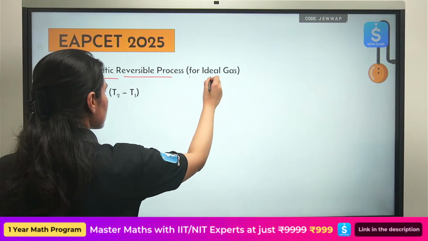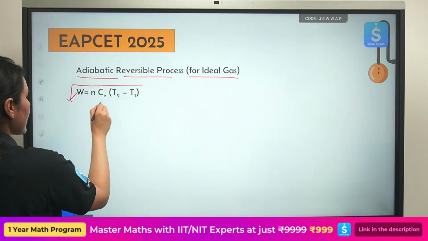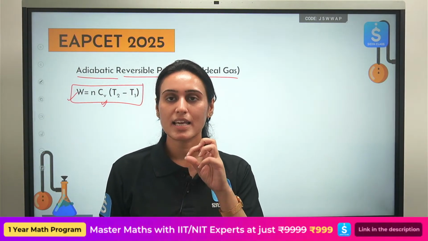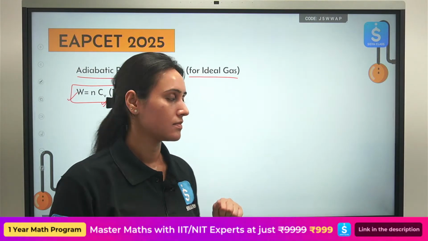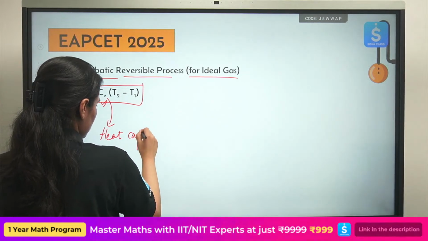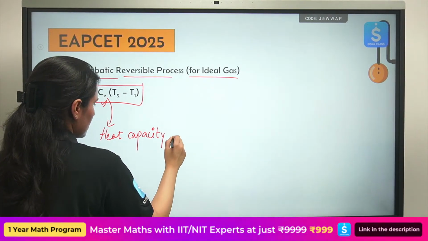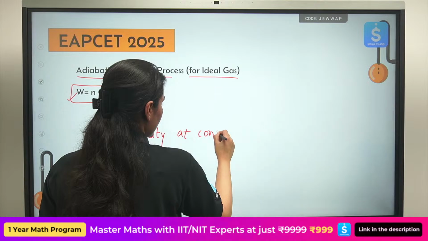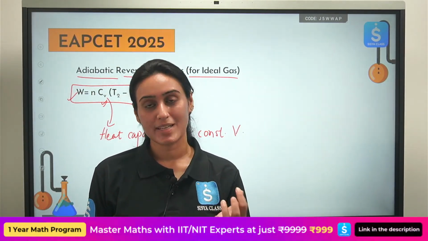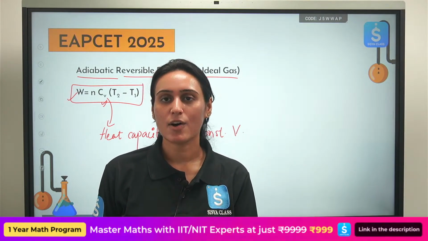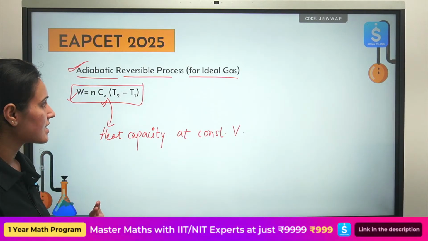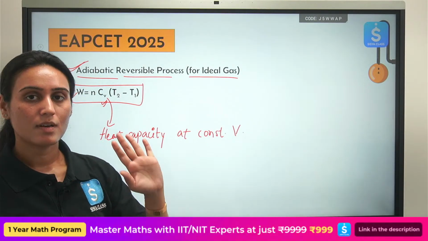Adiabatic reversible process for ideal gas. This is how we will calculate the work done. n Cv (T2 minus T1). What is Cv? Heat capacity at constant volume. Like that, we have heat capacity at constant pressure also. We will see that as well. Okay, so do we have to remember the formula? Yes, you have to remember the formula. Otherwise, how will you substitute the values? Okay, so this is adiabatic reversible process for ideal gas, and this is how we will calculate the value of work done.